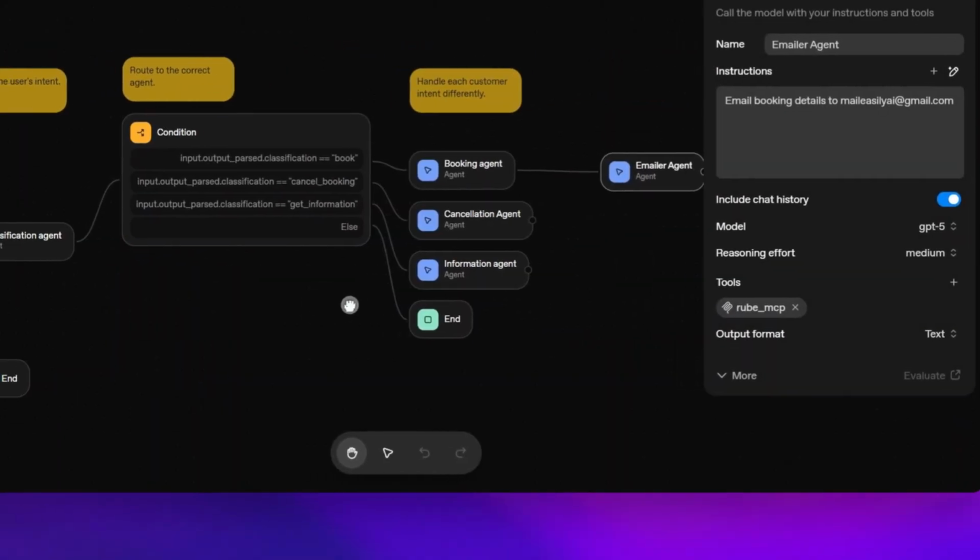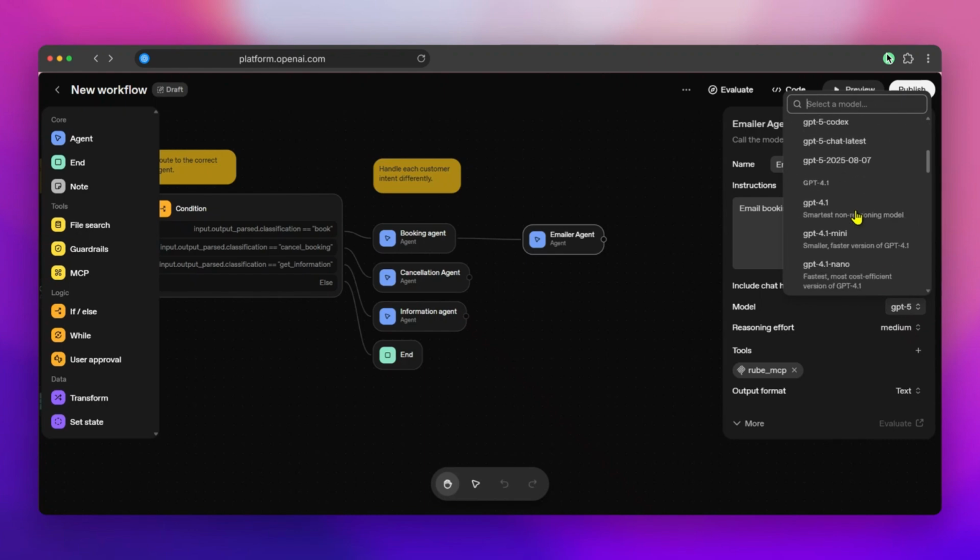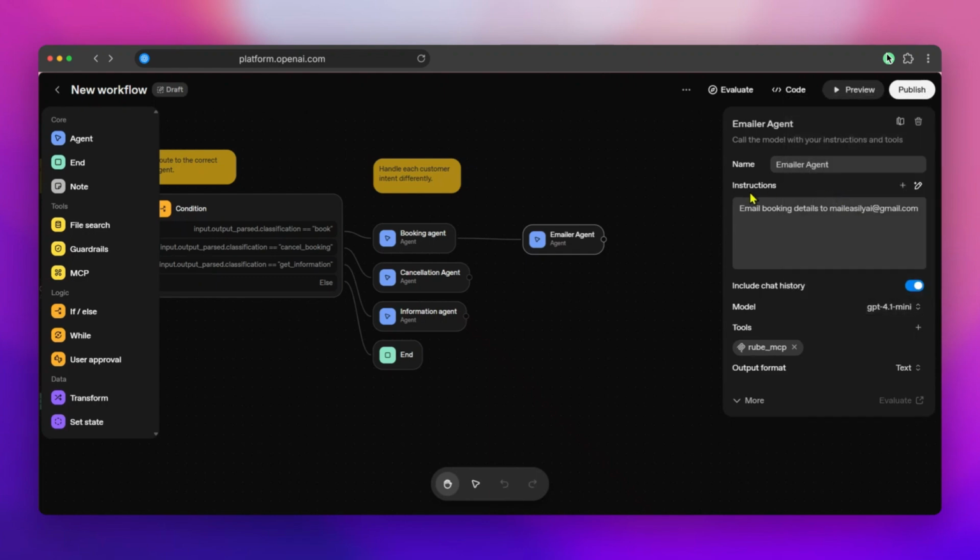Now sometimes even doing that will not fix the issue. In that case, what you can do is change the model to a lower model version, maybe GPT 4.1 or 4.1 mini, because I've faced this issue most with GPT-5. I don't know what the problem is in the end, but if I use some older versions, it works fine. Okay, try doing that. Alright, so this is if you have the workflow error with your MCP servers.